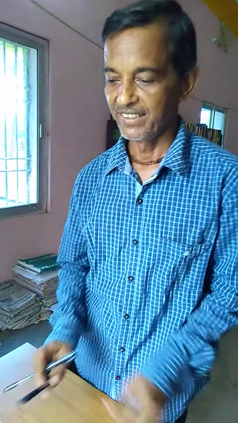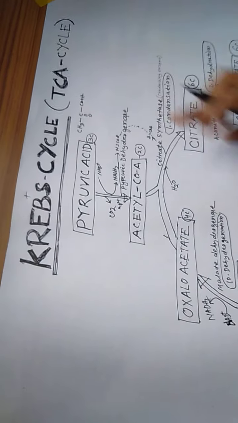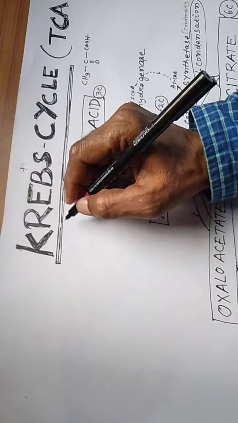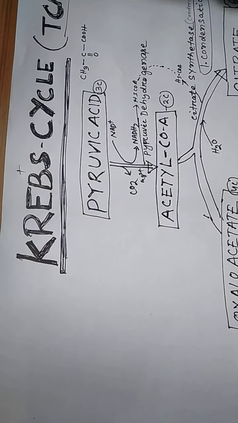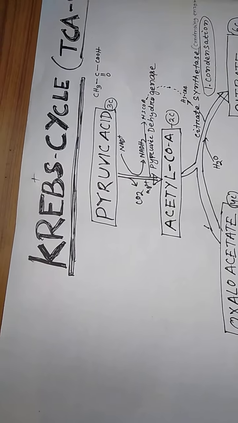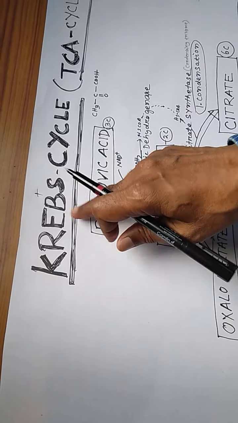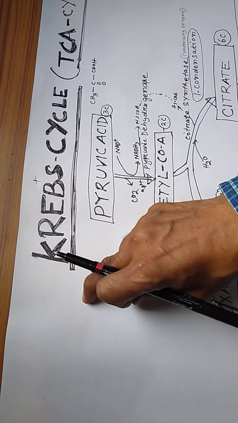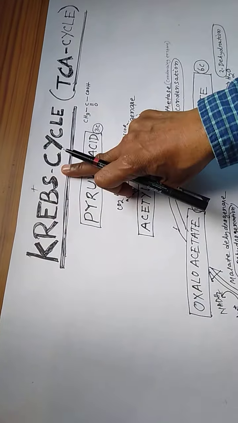So, first, the Krebs cycle, the TCA cycle, is a very important topic. The Krebs cycle, or TCA cycle, or tricarboxylic acid cycle, is named after Hans Krebs, 1931. It occurs in the matrix of the mitochondria.